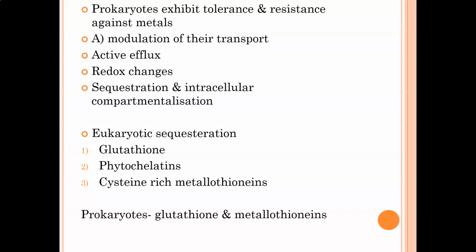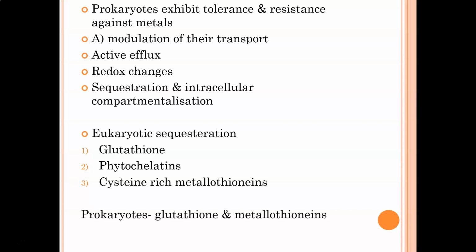Number one is that they will not allow these toxic chemicals to accumulate inside them. So how do they achieve this? By modulating their transport. It means that they will have active efflux pumps. Efflux means throwing something out, and letting it not accumulate inside the cells.